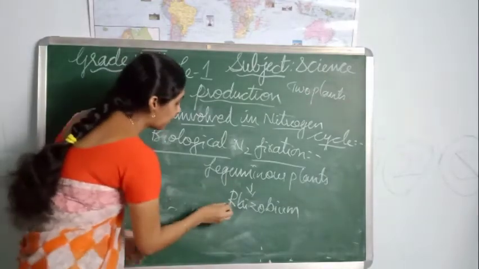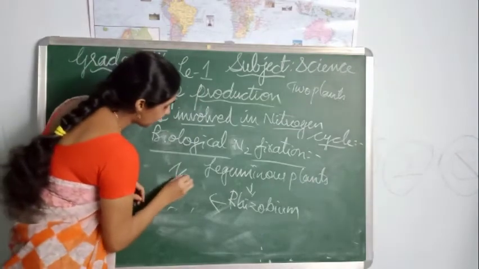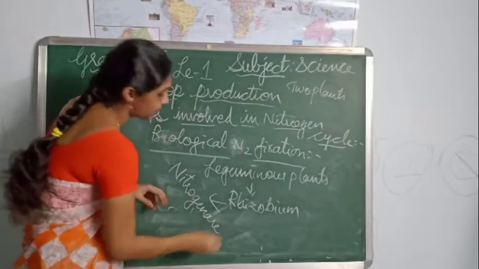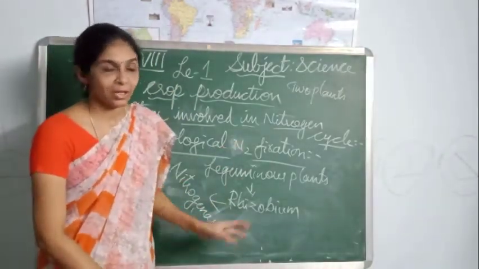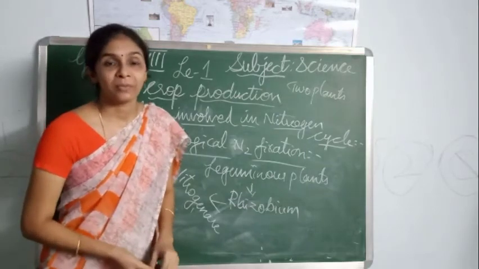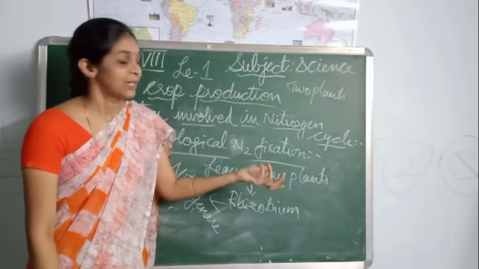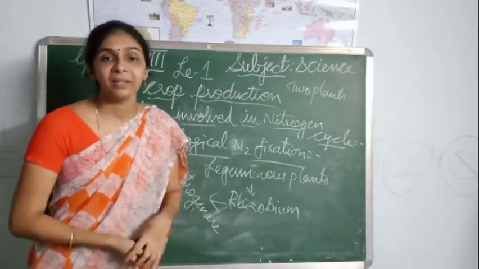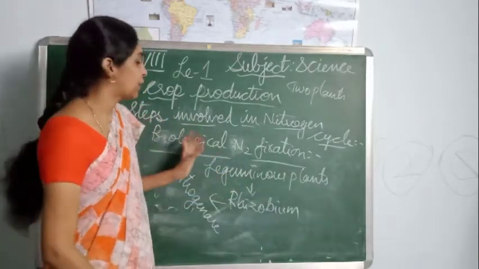With the help of a special enzyme called nitrogenase. With the help of the nitrogenase enzyme, the rhizobium fixes the atmospheric nitrogen into a soluble form of nitrogen called nitrates in the soil. From the soil, the leguminous plants take up the nitrogen source. This is all about nitrogen fixation.